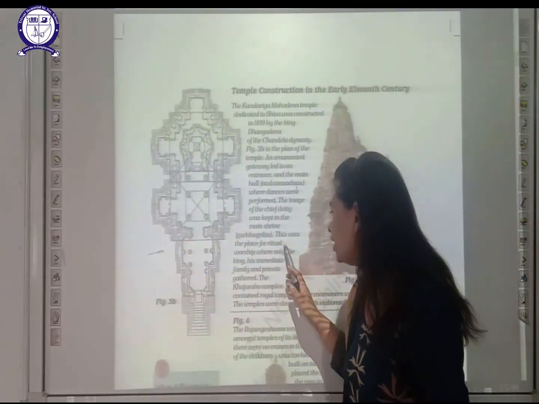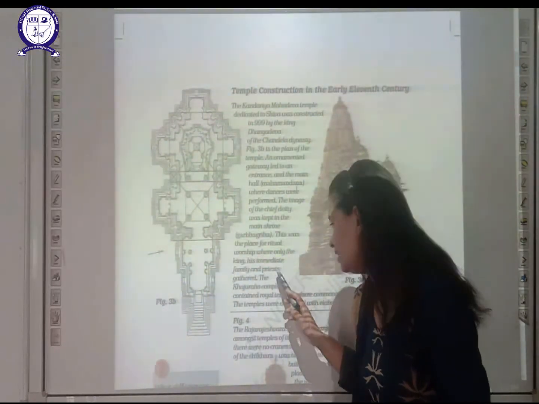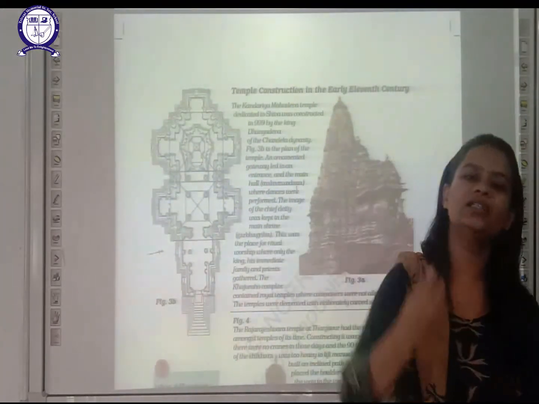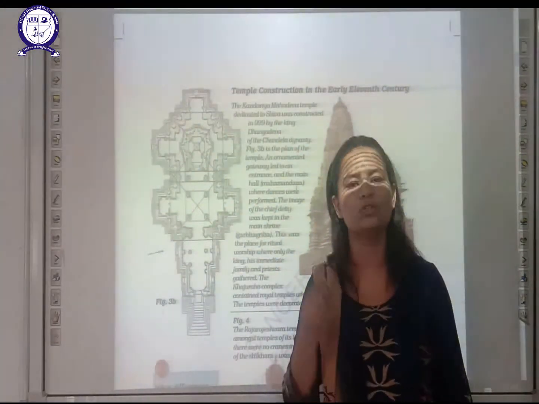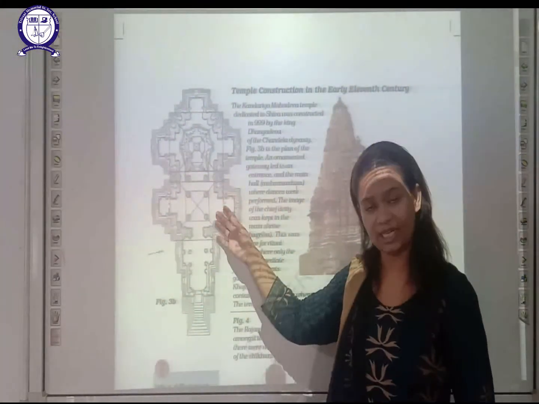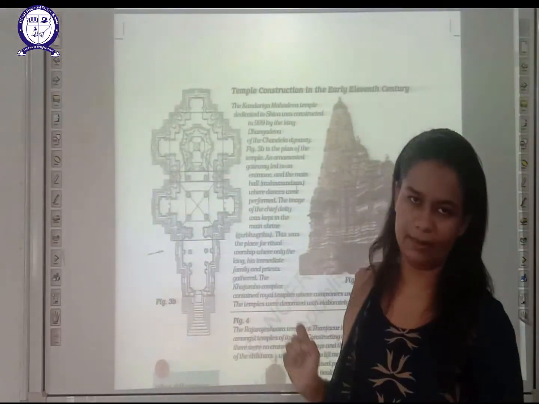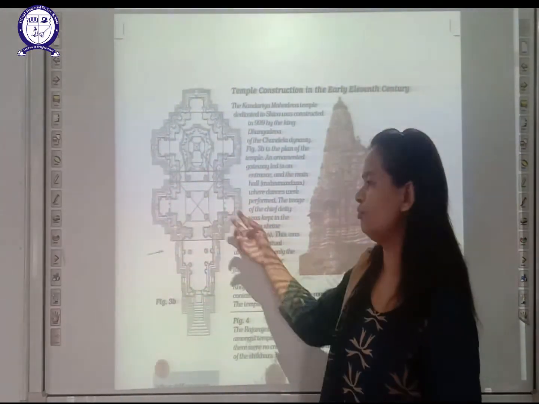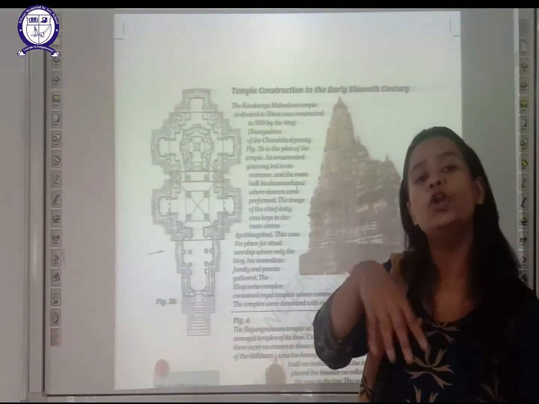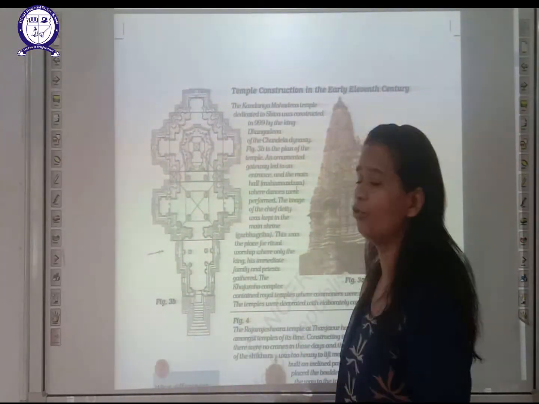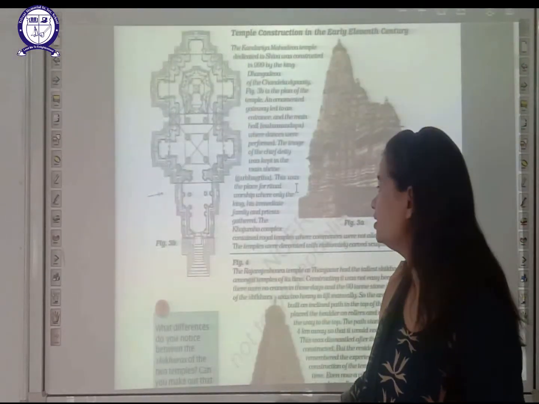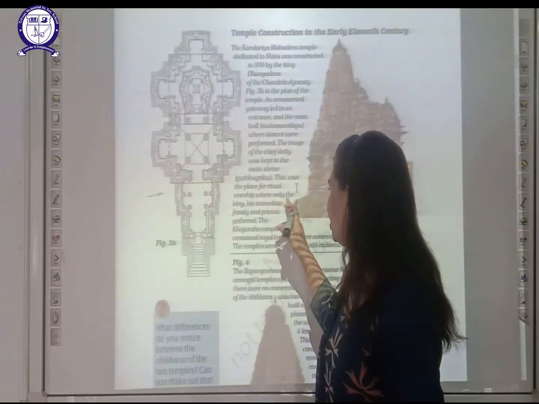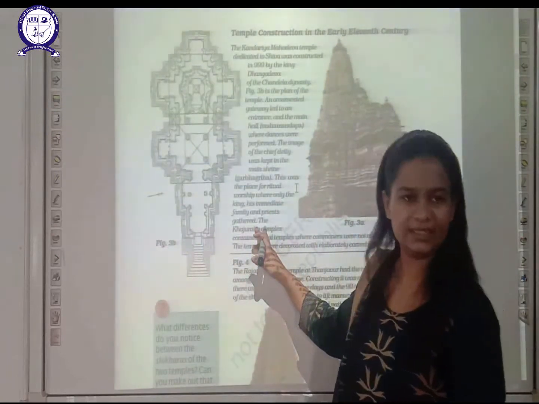This was the place for ritual worship where only the king, his immediate family and priest gathered. Garbhagriha was the place where the image of the chief god is kept, like if this is a Shiva temple, the image of Lord Shiva is kept here. Only the king and his family members were allowed to visit this place, not other people. They followed all the worship rituals there.